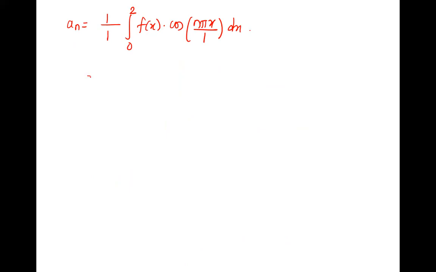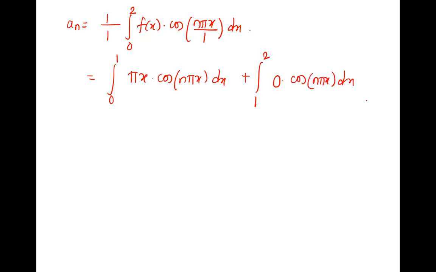But the integration breaks again. How does it break? 1 by 1 is 1. Integration breaks as 0 to 1 and 1 to 2 because your function is breaking, right? So on 0 to 1, the value of function is pi x, into cos n pi x upon 1, need not write. And in 1 to 2, it is 0 into cos n pi x dx. So this is all 0. 0 into anything, integration of 0 is 0. The pi is constant, comes out, and integration 0 to 1 x cos n pi x dx.